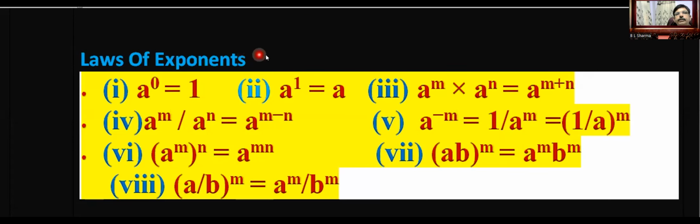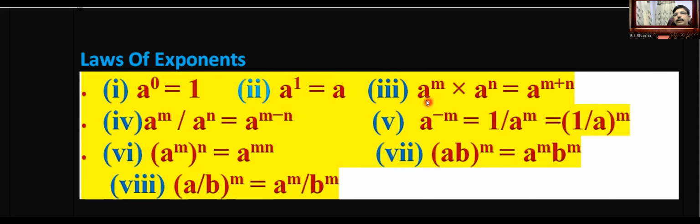Some laws of exponents are there in 8th standard, 9th standard, and also in 10th standard. First of all, if there is a non-zero number whose power is 0, that will be equal to 1. A should not be equal to 0, because if A is 0, this base is 0, then that is not defined. That is an indeterminate term. And if you take any real number to the power 1, the number will be equal to itself only.